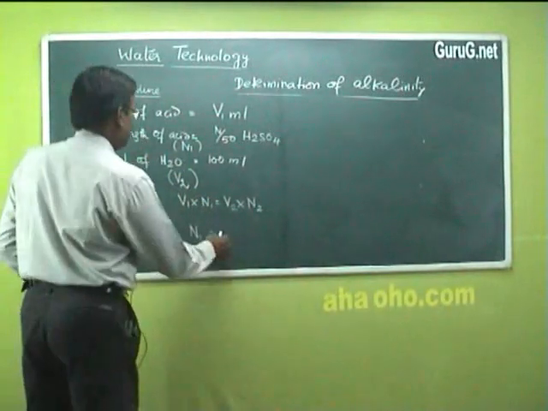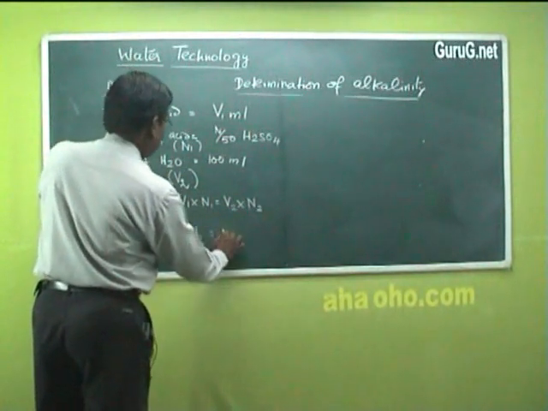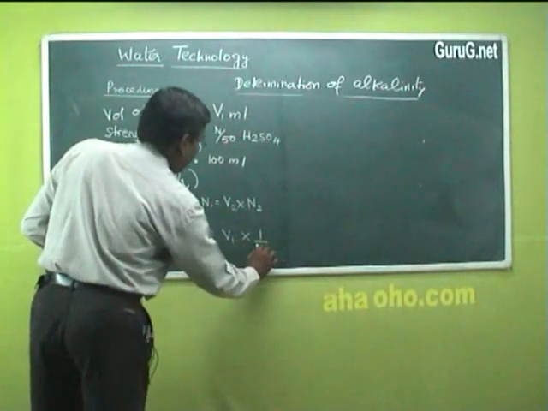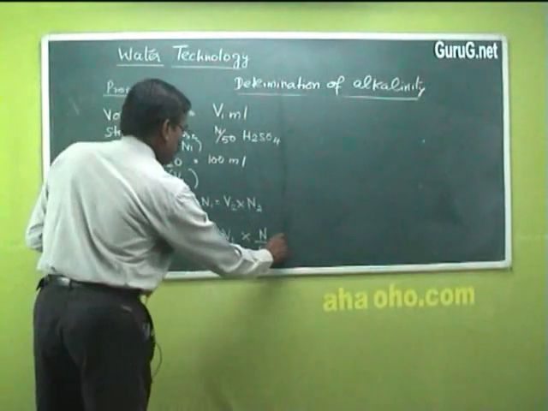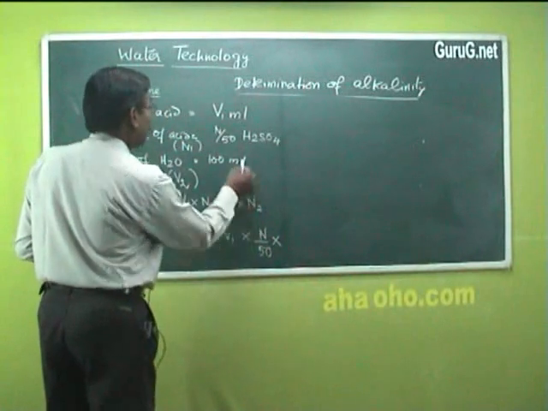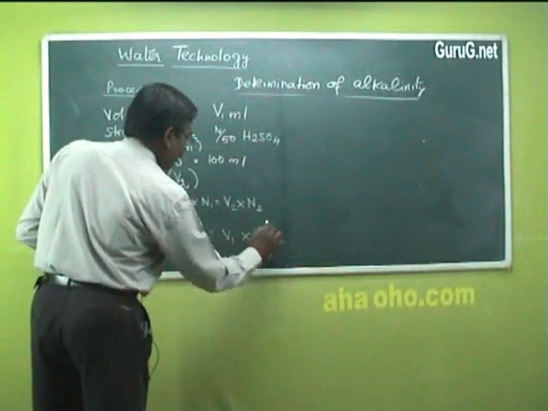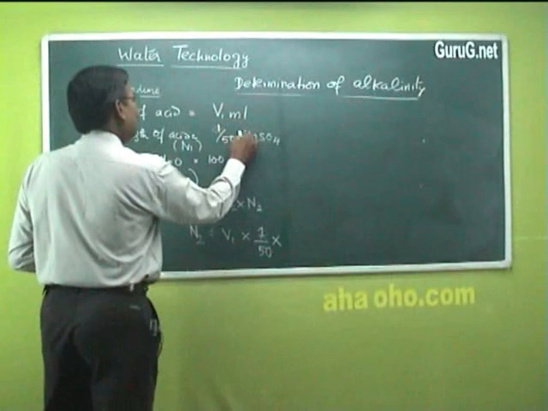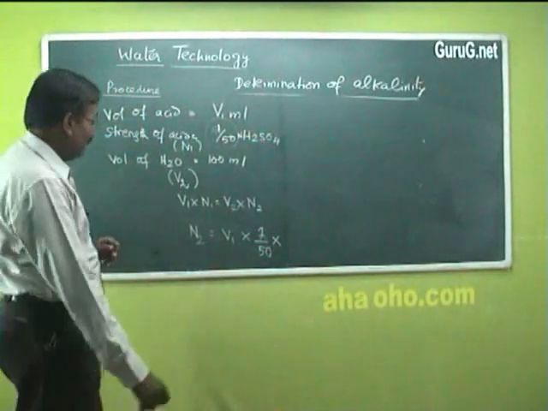So N2 is equal to V1 into N1, where N1 can simply be taken as 1/50 N sulfuric acid. That means the strength is 1/50 N.